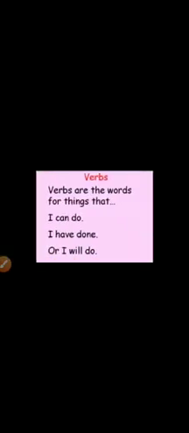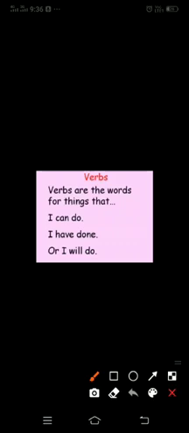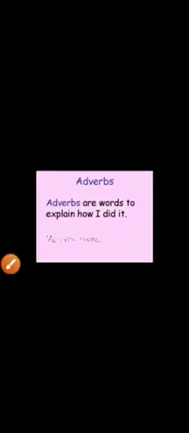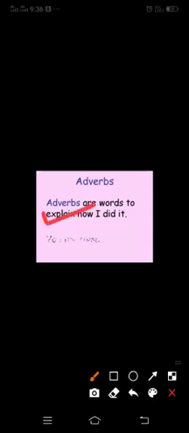Verbs are the words for things that I can do, I have done, and I will do. Verbs tell us about what I can do, I have done, and I will do. And adverbs are the words to explain how I did. Yes, adverbs explain how I did it. For example, I wrote.